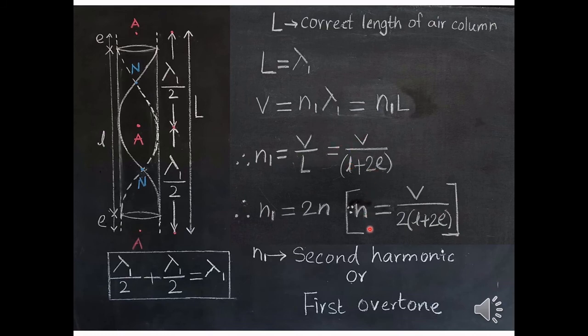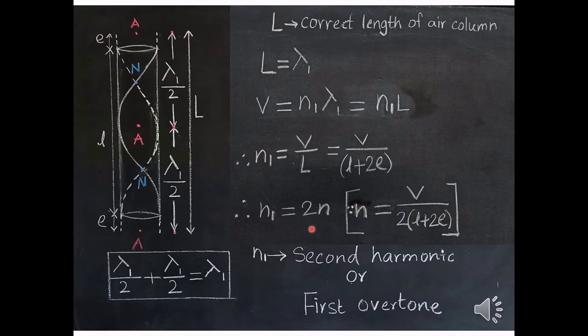We know that the fundamental frequency N is equal to V upon 2 into bracket L plus 2E, or half V upon L plus 2E. And here N1 is equal to V upon L plus 2E. So it is 2 times half V upon L plus 2E. So we can say that N1 is equal to twice the fundamental frequency, that is equal to 2N.